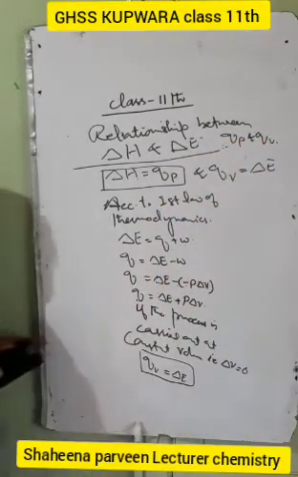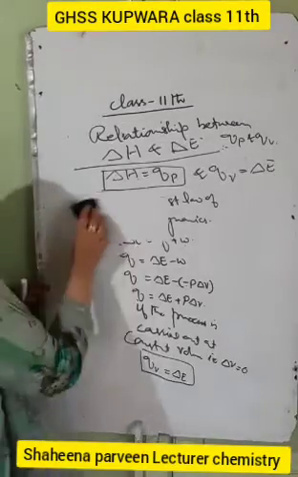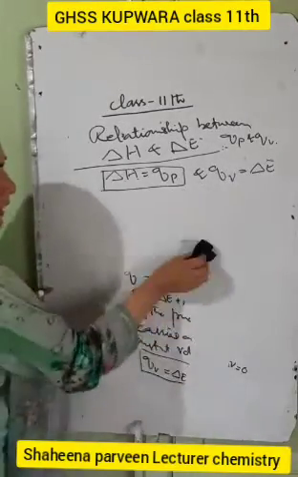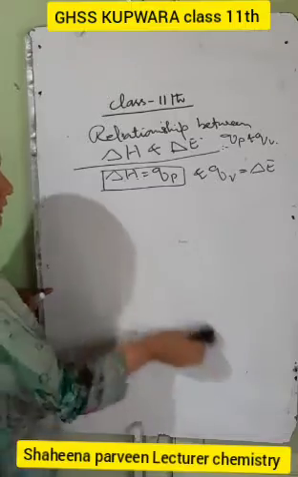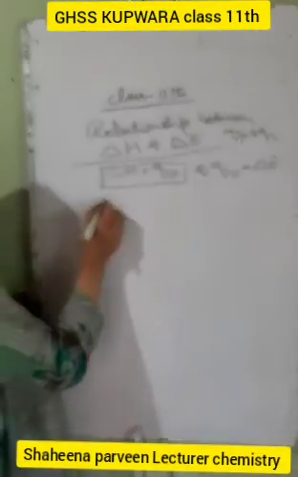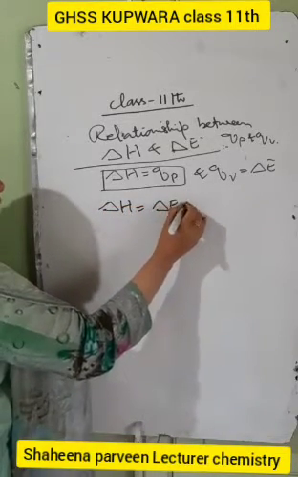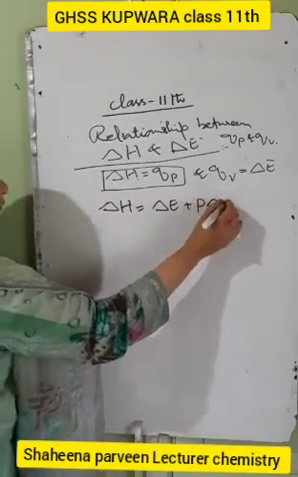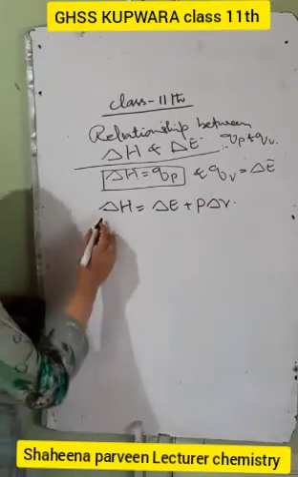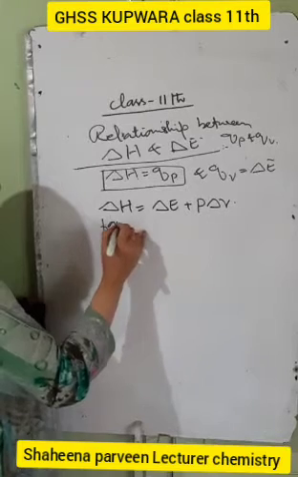Now we know that the enthalpy change is equal to what? The enthalpy change, delta H, is equal to delta E plus P delta V. Clear? Now we know that from the ideal gas equation,